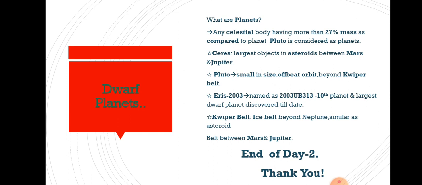So don't get confused between asteroids and Kuiper belts. Asteroids are a small rocks belt found between Mars and Jupiter. The Kuiper belt is the ice belt found far, far, far beyond the planet Neptune and dwarf planet Pluto, similar to the asteroid belt that we had seen between Mars and Jupiter.